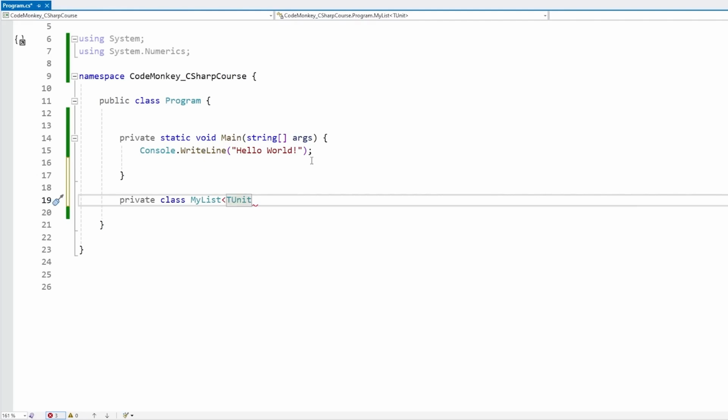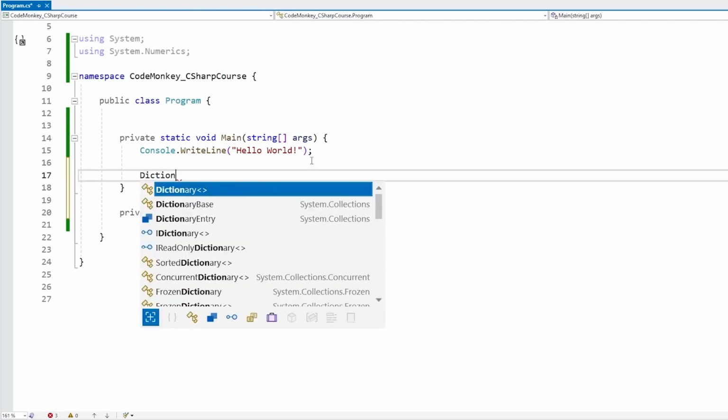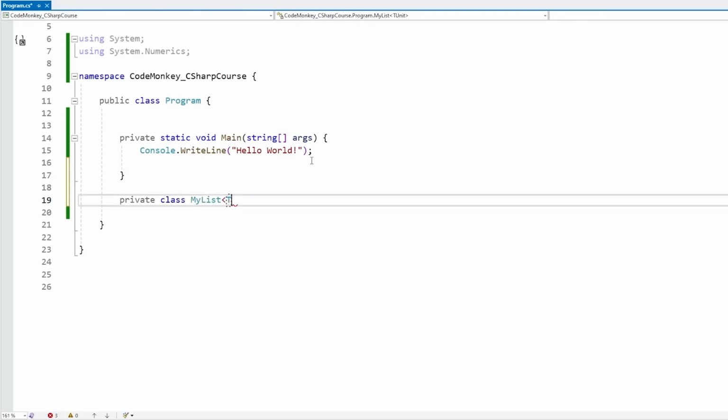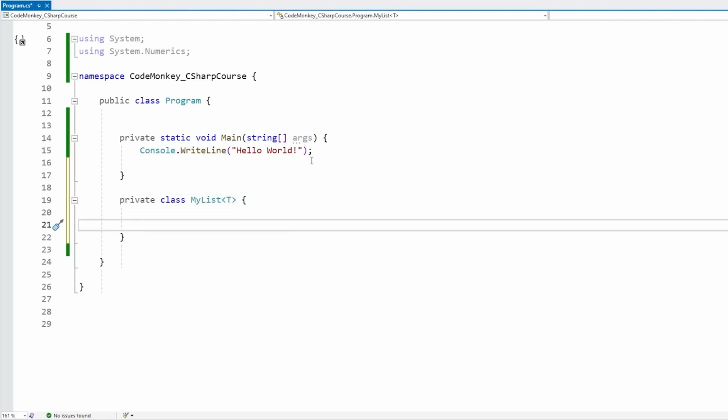Another example of generics that we've also already seen is the dictionary, and if we look inside the dictionary, yep, this one names the generics TKey and TValue. So yep, you can write whatever you want, but over here, let's just write a T, just like this. So here we have our class with a generic type, and now inside of this code, we can use the type T. For example, let's make a public field of type T. Just like this.